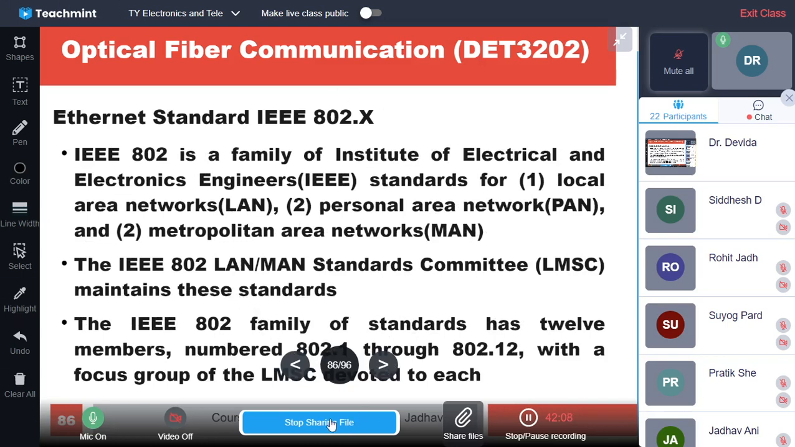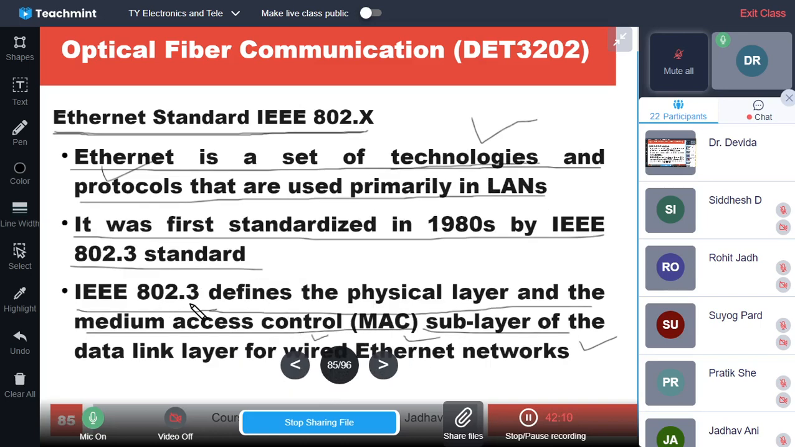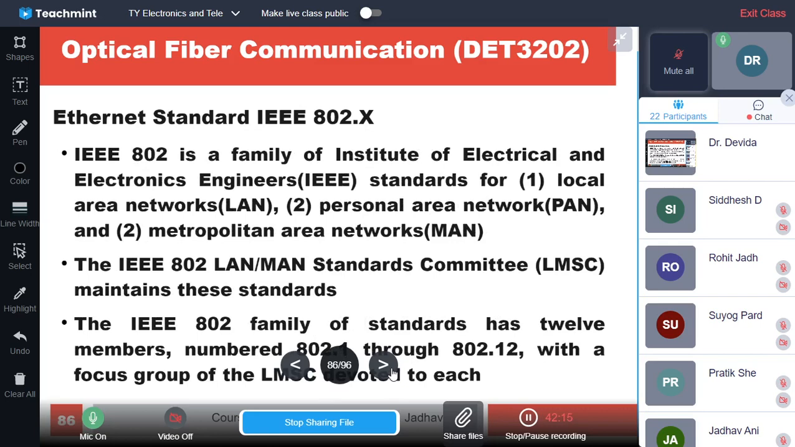So it was firstly defined for 802.3 for wired networks, and afterwards it was generalized for other types of technologies. So it became a family, the Ethernet standard IEEE 802.x, where x can be any number 1, 2, 3, 4. Accordingly it has become a large group of standards. So IEEE 802 is now a family of Institute of Electrical and Electronics Engineers, IEEE, standards.